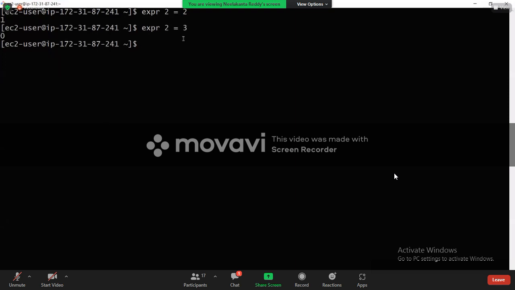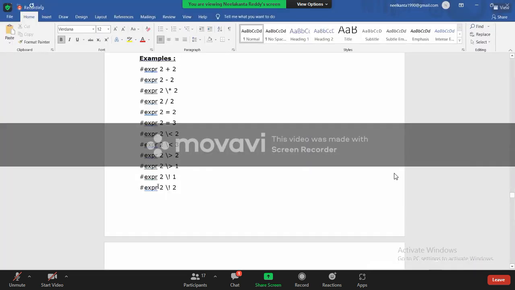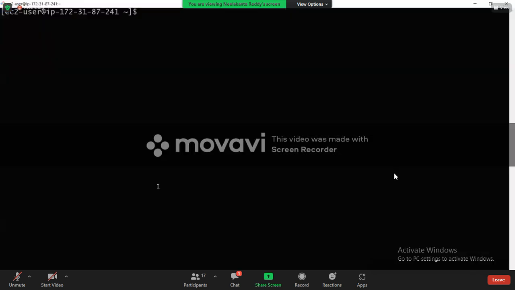So if I give it like this, 0 it is giving, means false. 2 equal to 3, true or false? False. Like that it will give. For if condition checks we can also use expr. Not equal to, I want to check. 2 not equal to 3.